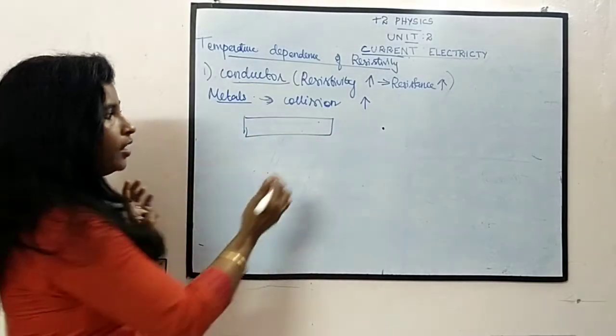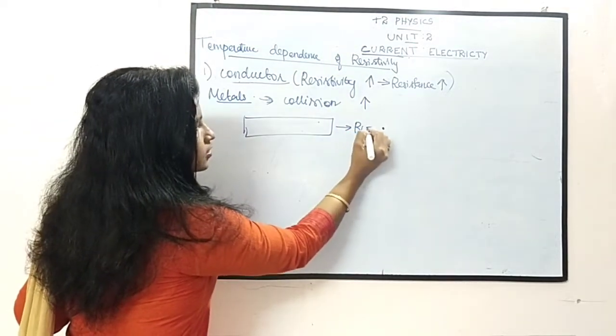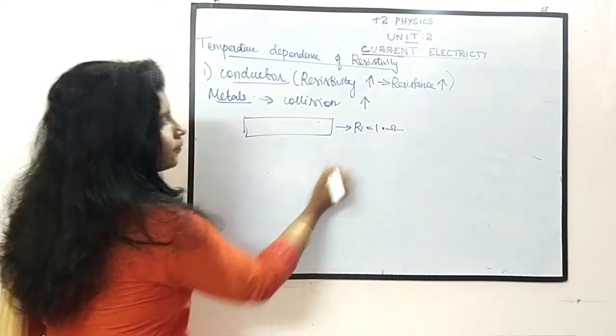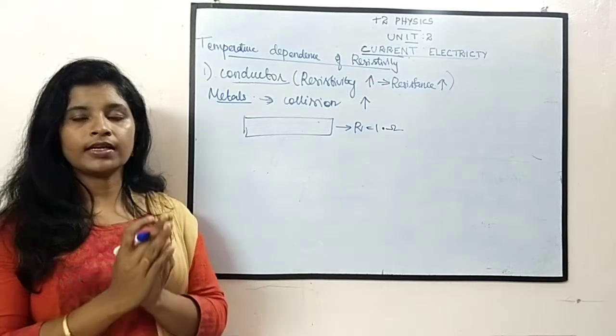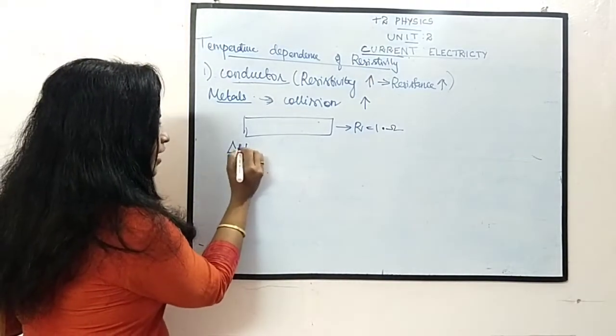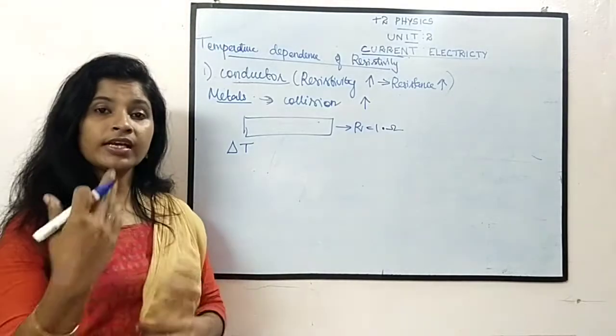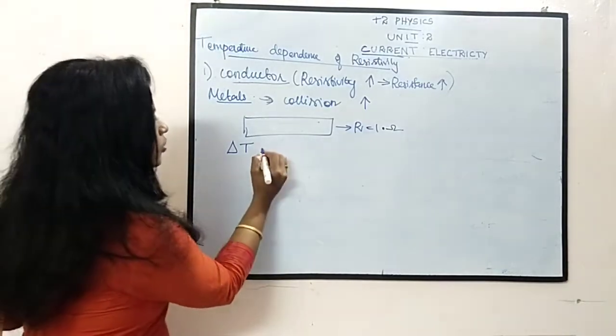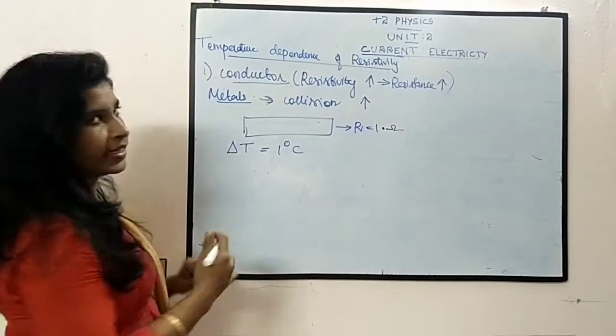Consider this is a metal. This metal is having a resistance of 1 ohm. Assume that this has a resistance of 1 ohm. Now what you are going to do is change the temperature, means you are going to increase the temperature by 1 degree Celsius.